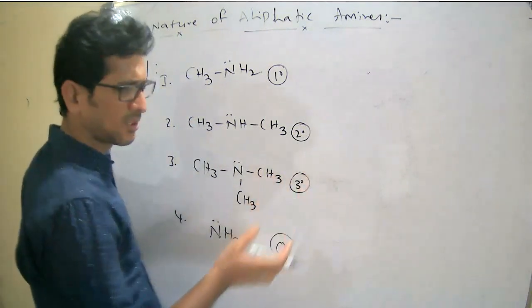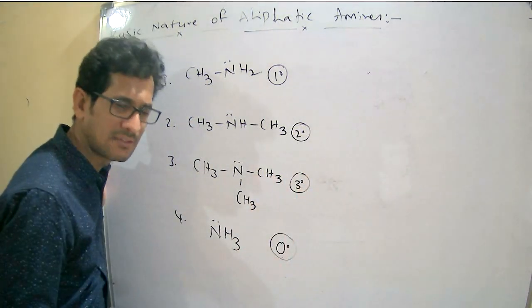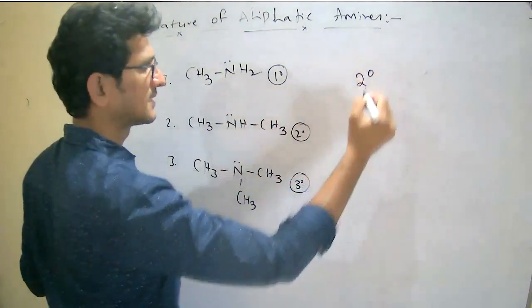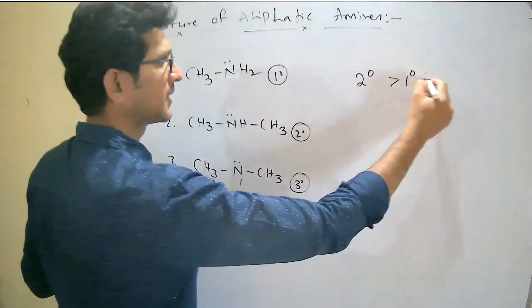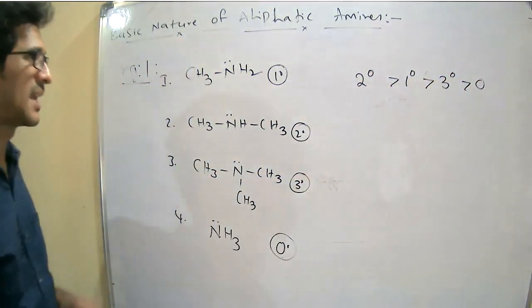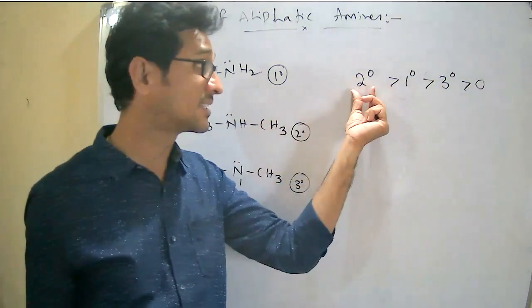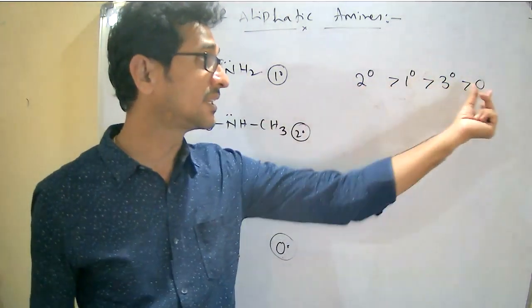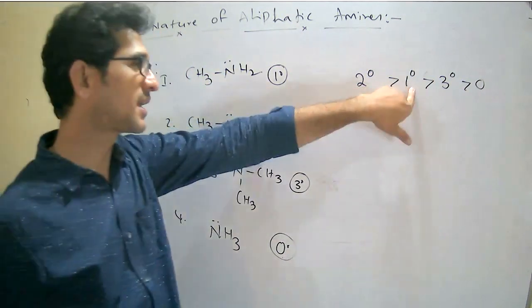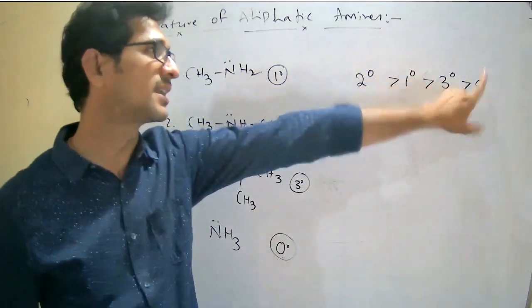As usual, see here what is the basic nature of the aliphatic amines. That is secondary, primary, tertiary, 0. So secondary amine is more basic in nature than primary, which is more basic than tertiary, and finally ammonia.